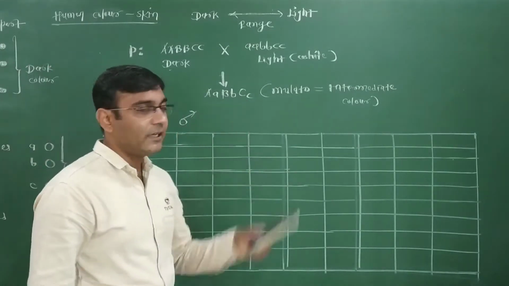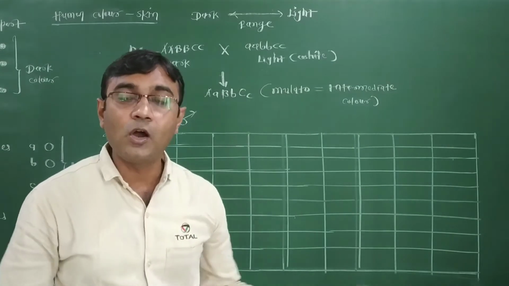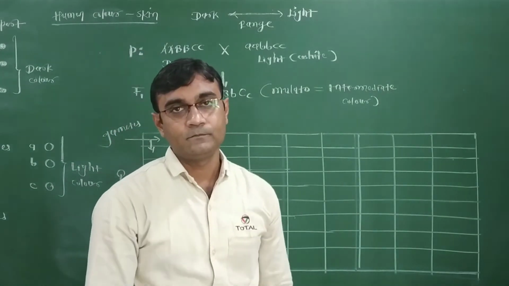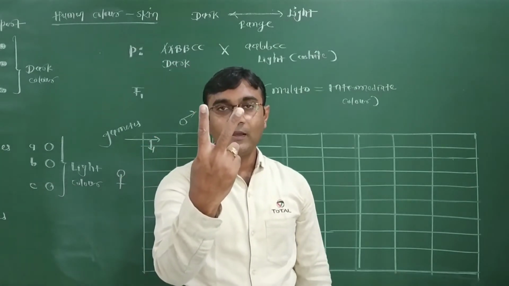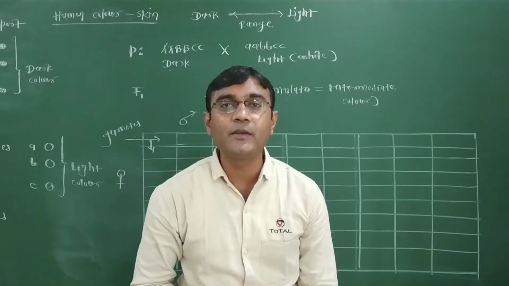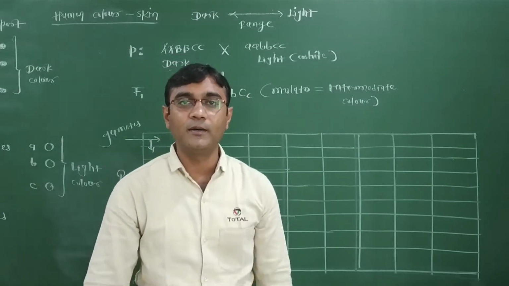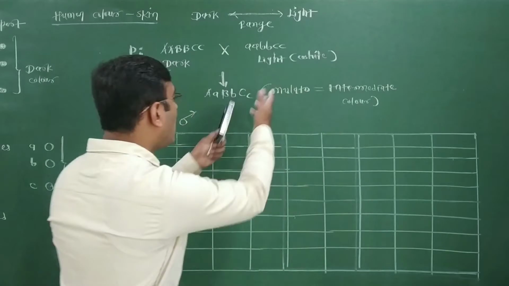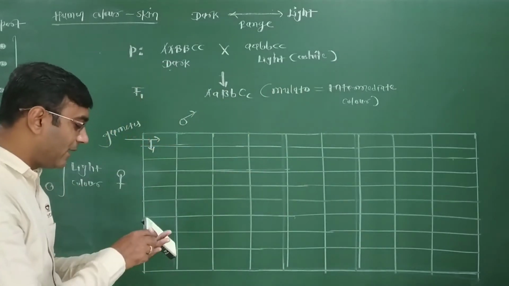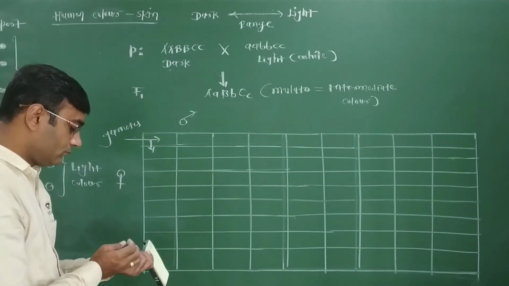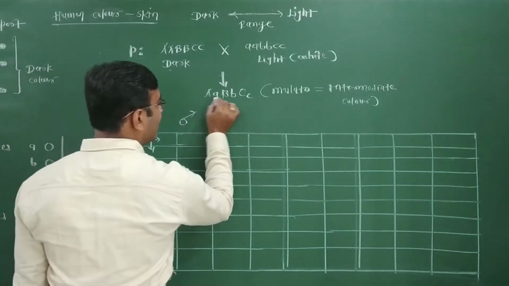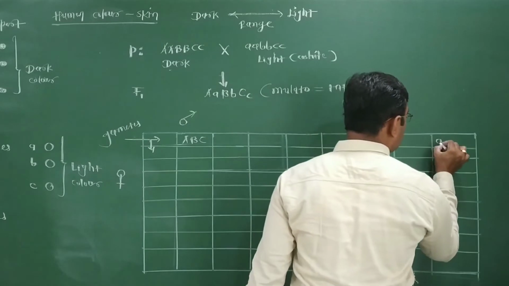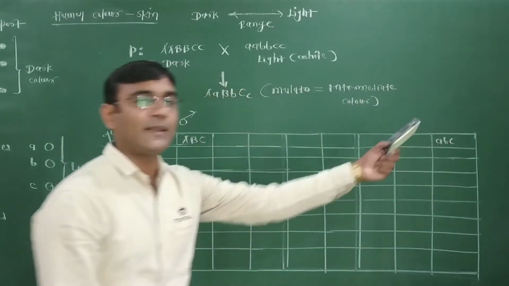Six categories of genes means three pairs of genes. So how many types of gametes are produced? Previously, capital T, small t: two alleles, so producing two categories of gametes, one with capital T, the other with small t. Here how many combinations? We think one by one. Out of these six, all capital going inside the gametes, or all small going inside the gametes. So two types of gametes.